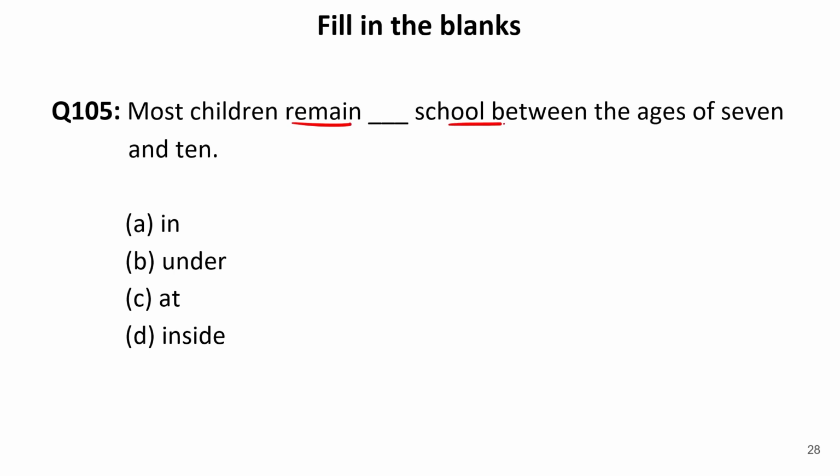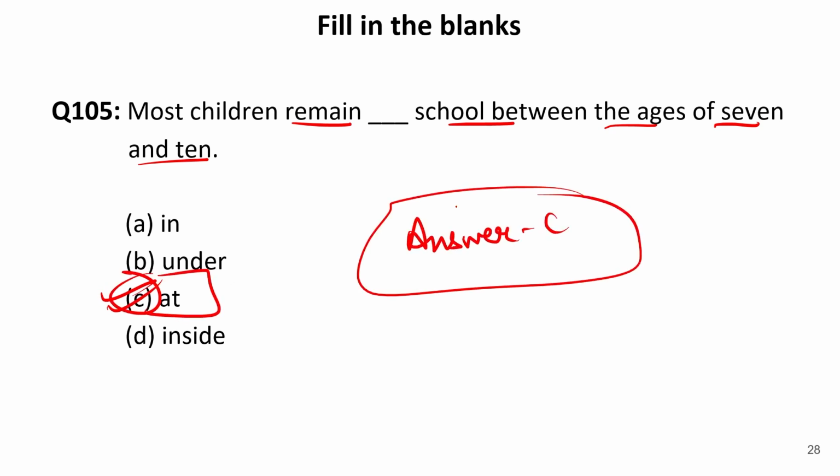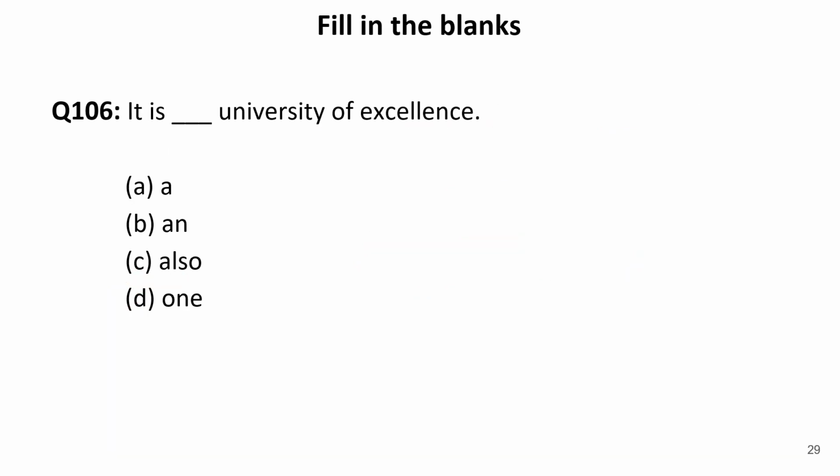Now let us move to the next one. Most children remain dash school between the ages of 7 and 10. So with remain we use the preposition at. So the correct answer is C. The correct sentence will be: most children remain at school between the ages of 7 and 10.